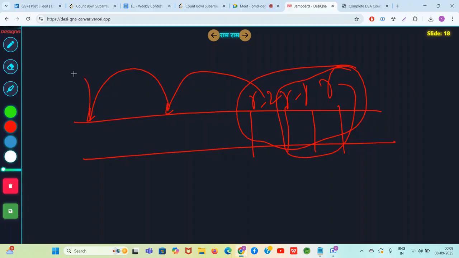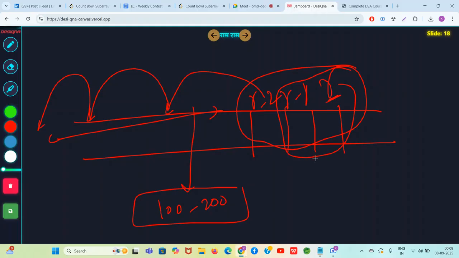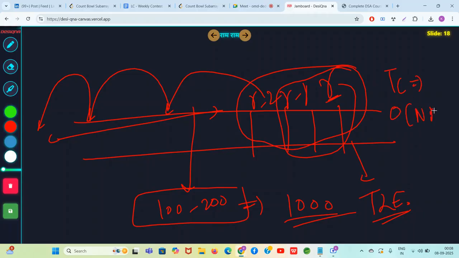Because all the numbers are distinct, your jumps can be very less, right? But in the worst case, let's say you are making 100 to 200 jumps per index R on the left hand side. In the worst case, it can be 1000 jumps also. So it can lead to TLE depending on the number of jumps. The time complexity in this case will be O of n into the average number of jumps you are making towards the left hand side.